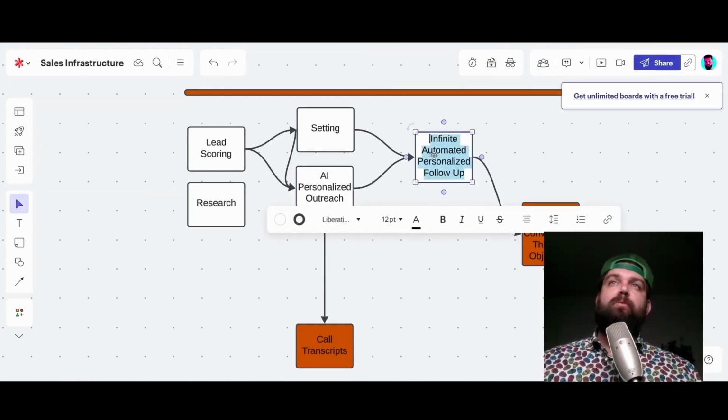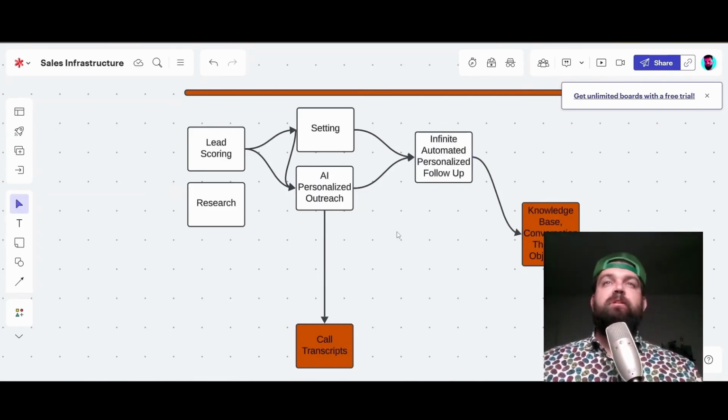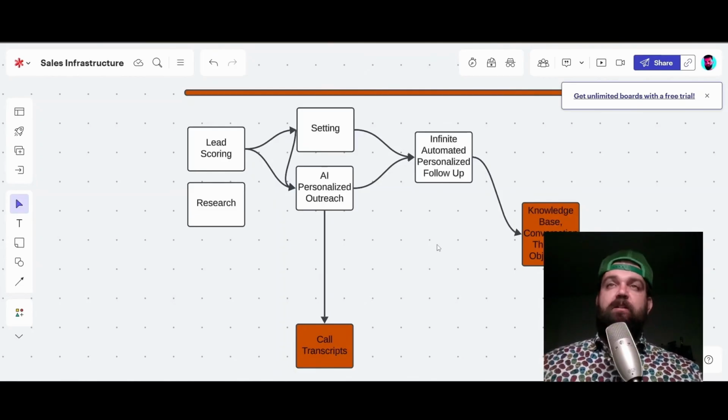And again, with the automated infinite follow-up, the personalized follow-up, it adds a lot of value to the sales pipeline, and we never miss out on a potential transaction, even years later. Years later, if they're still on the list, if they haven't unsubscribed or said stop, they're still getting personalized outreach and reminders to come back and work with us.